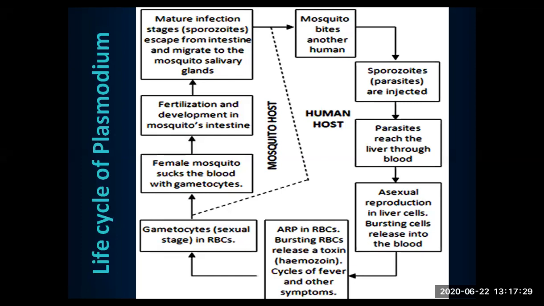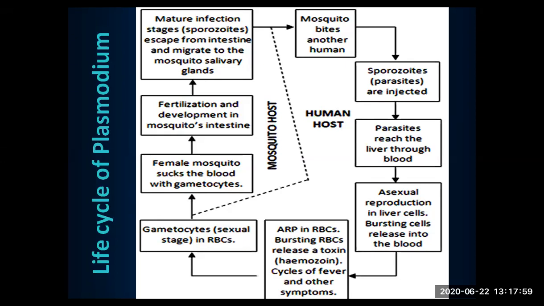Okay, let's take a brief look at this. The mosquito bites another human being. Because it's a cycle here, we should start from somewhere. I started from here. When a mosquito bites a human being, the sporozoites enter that human being, which begins the life cycle of Plasmodium in the human. The parasite reaches the liver, where they complete the hepatic schizogony. Then after completing it, they enter the blood.